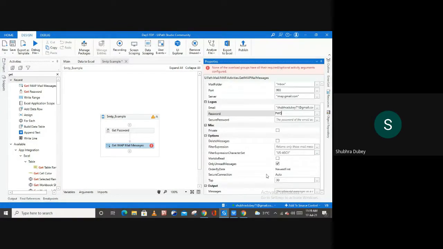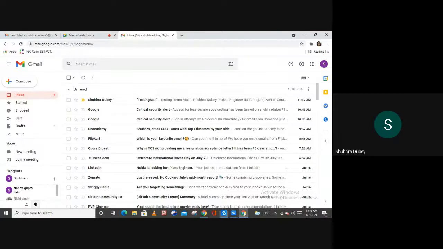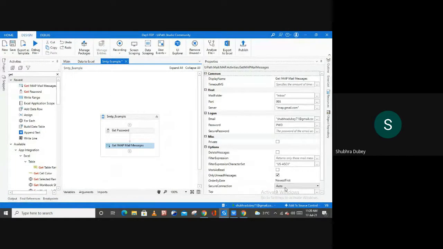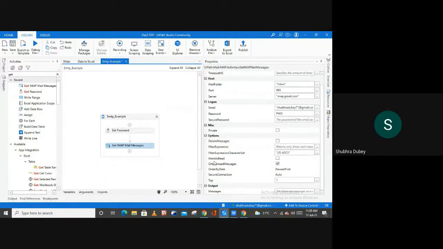And then from here I'm going to select top one, because I don't want to reply to all these mails in my account. Instead of replying to all these mails, I'm just going to reply only to this particular mail from here. So top one, and after that only 100 is fine for me. If you want to uncheck it, you can. And inside of this output, I'm going to create one variable here. Control plus K and create a variable as mail message.